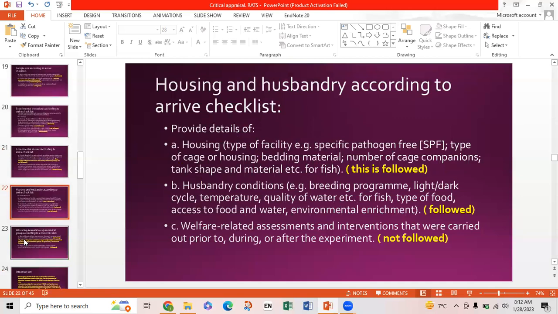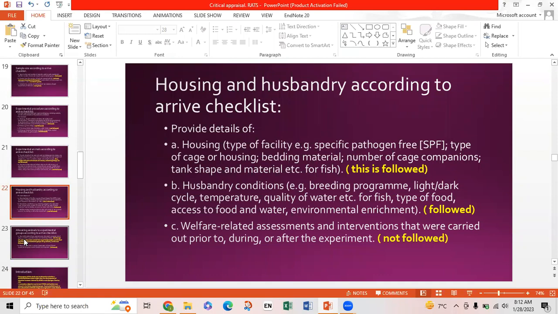Next is housing and husbandry according to the ARRIVE checklist. It provides details of housing, that is, type of facility, for example, specific pathogen free, type of cage or housing, bedding material, number of cage companions, tank shape or material for fish. This point was followed because it was told that they were taken into cages.